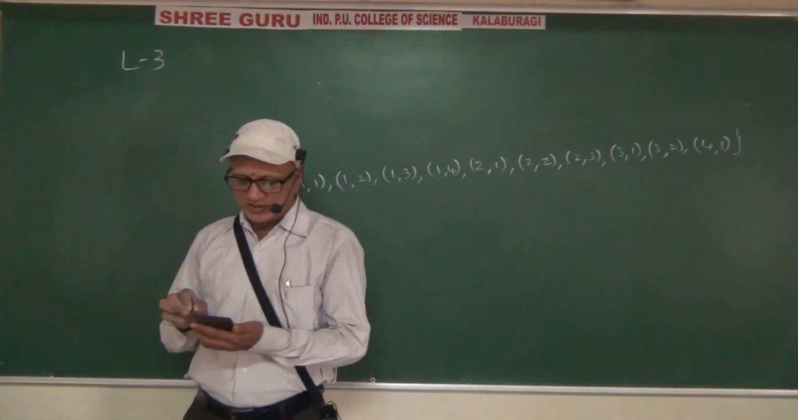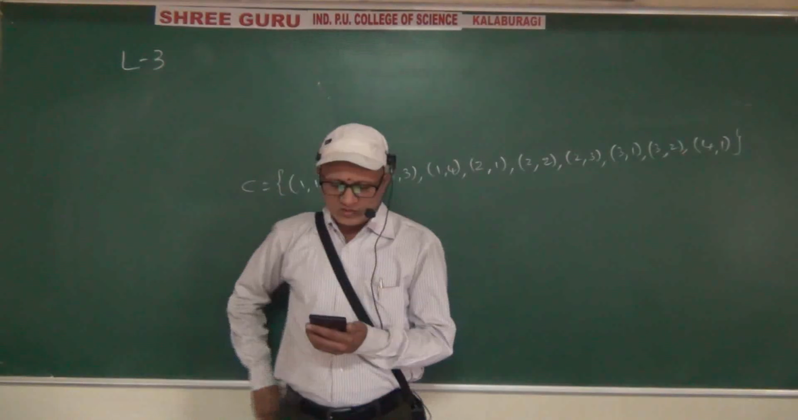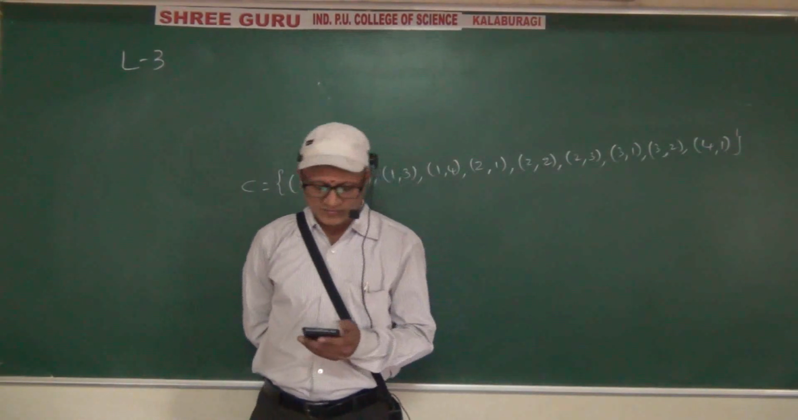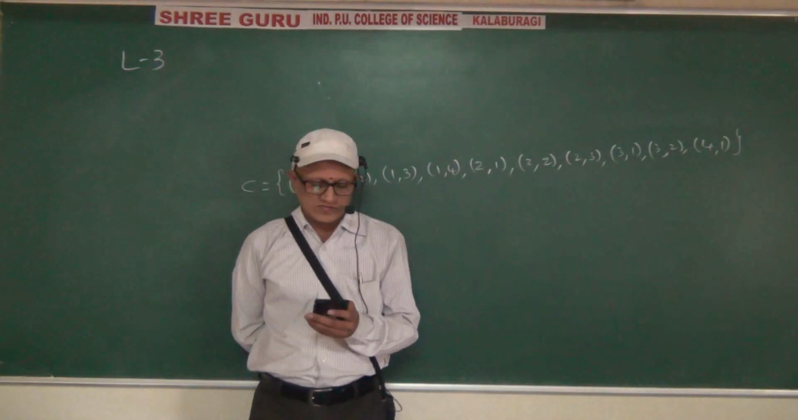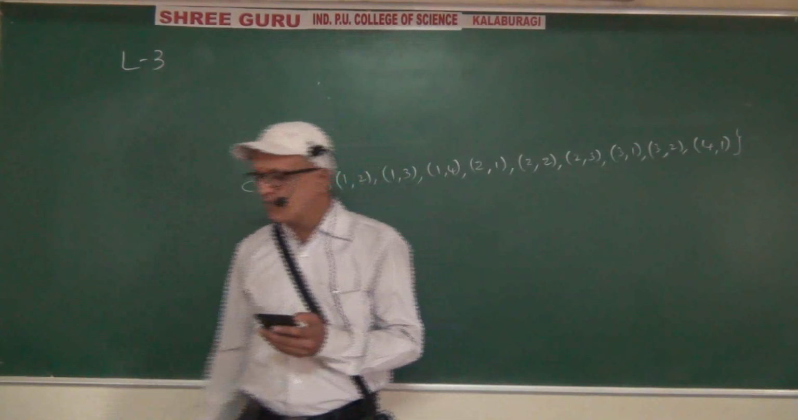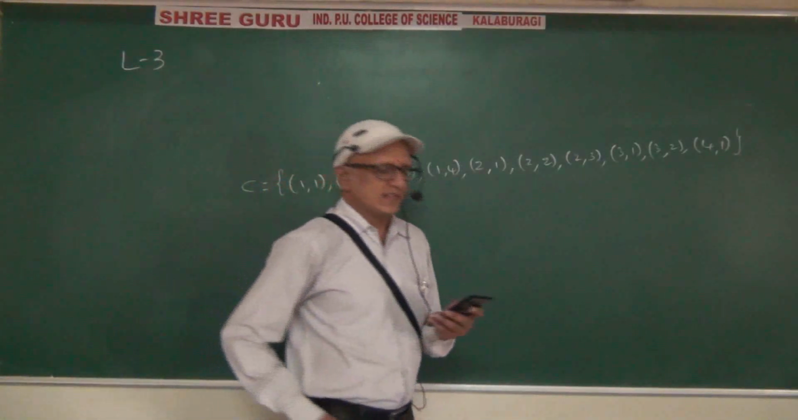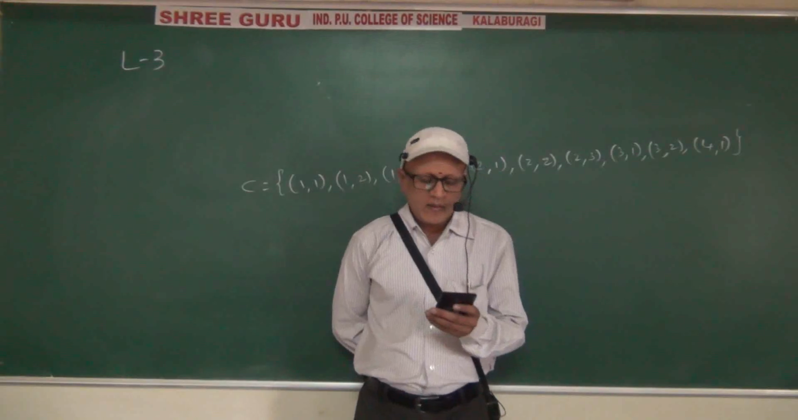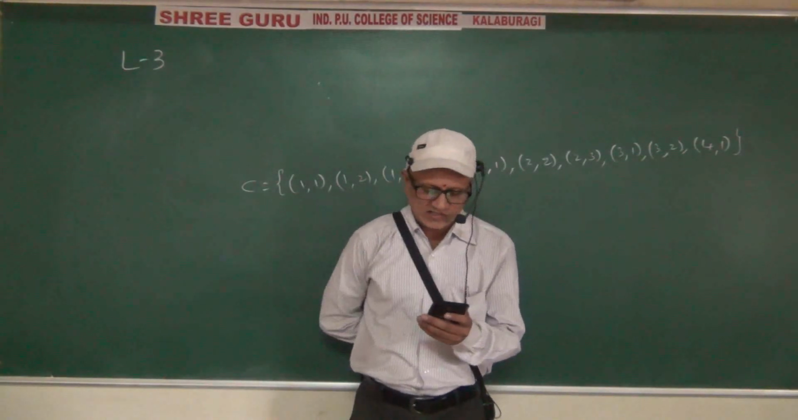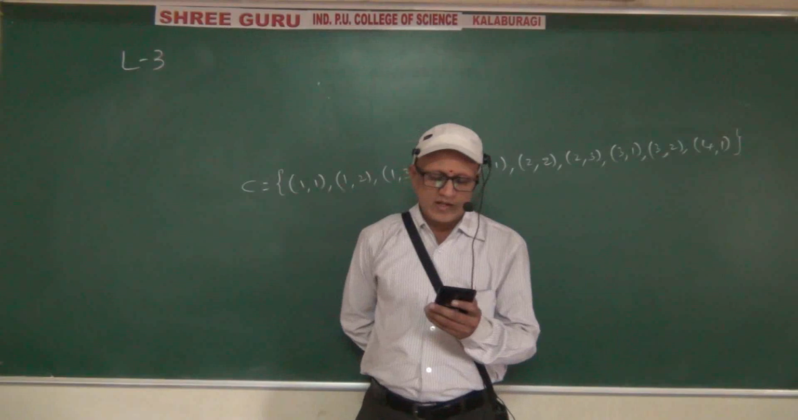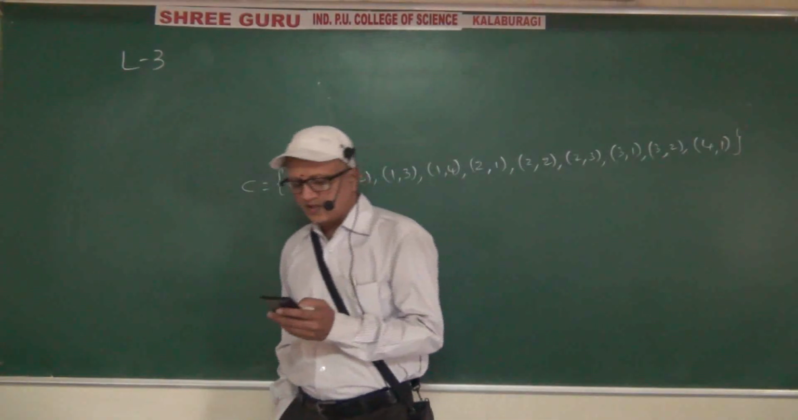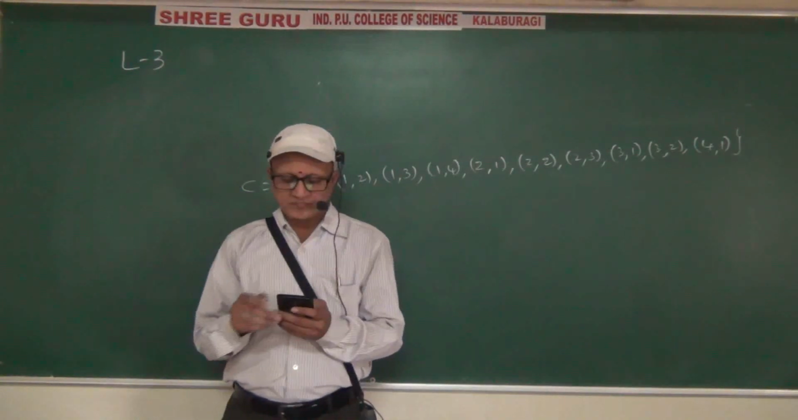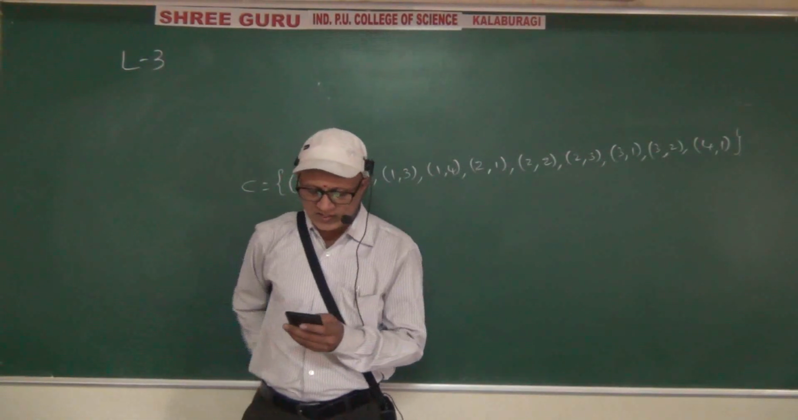Now what to find? State true or false for the following. First supposition, A and B are mutually exclusive. Second supposition, A and B are mutually exclusive and exhaustive. Third supposition, A equal to B dash.